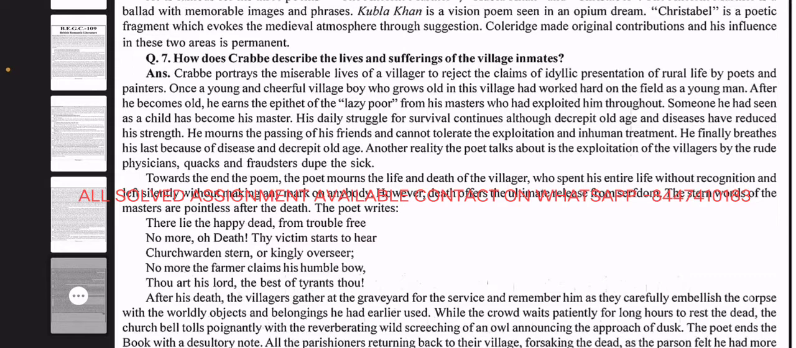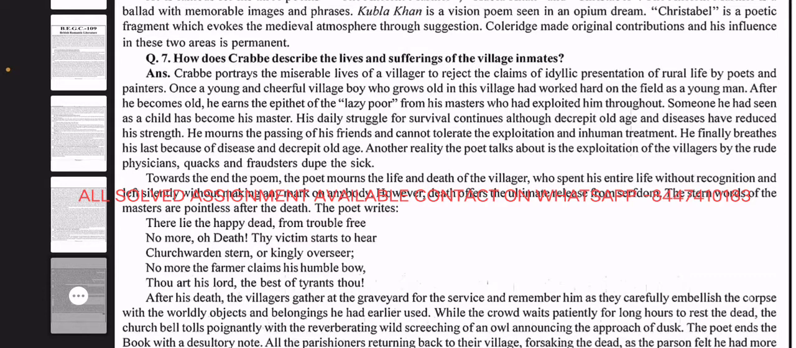Crabbe portrays the miserable life of a villager to reject the claims of idyllic presentation of rural life by poets and painters. Once a young and cheerful village boy, he grows old in this village and had worked hard on the field as a young man. After he becomes old, he earns the epithet of the lazy poor from his masters who had exploited him throughout. Someone he had seen as a child has become his master. His daily struggle for survival continues, although decrepit old age and disease have reduced his strength.